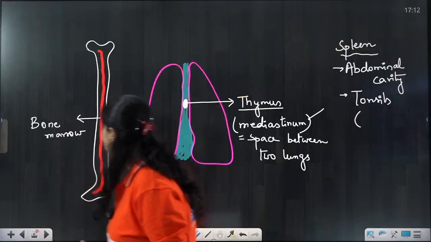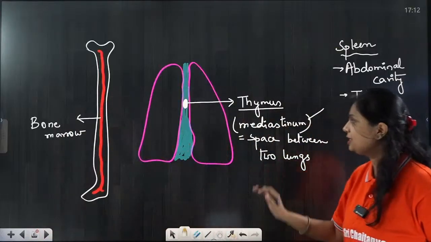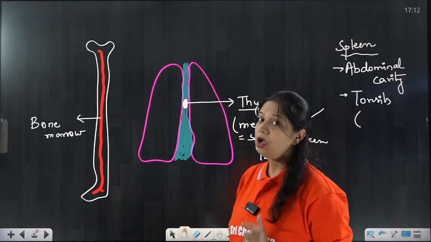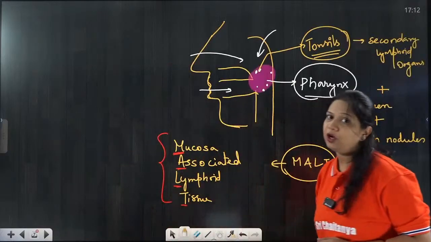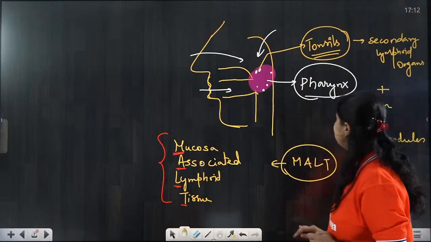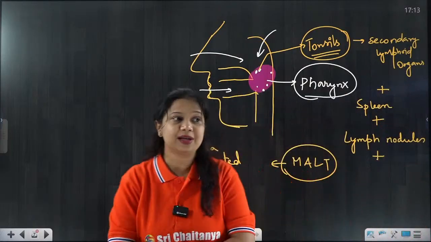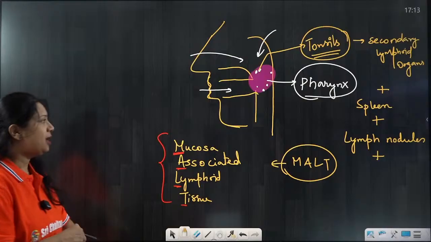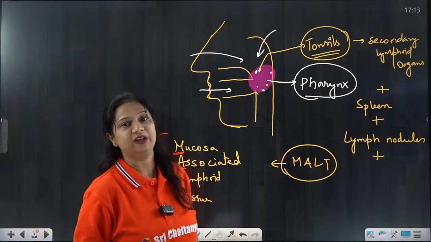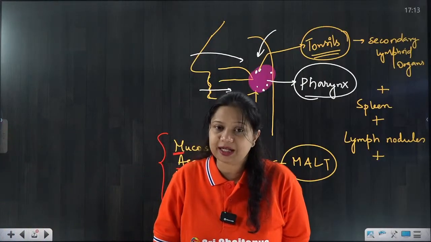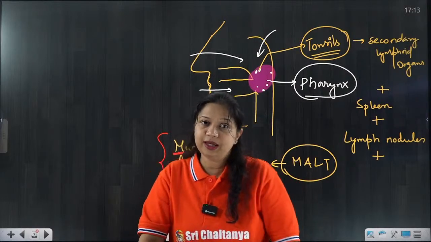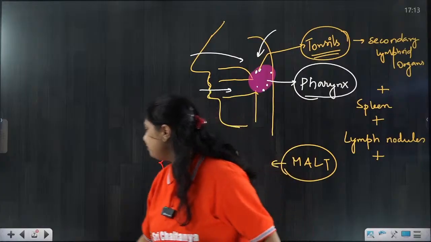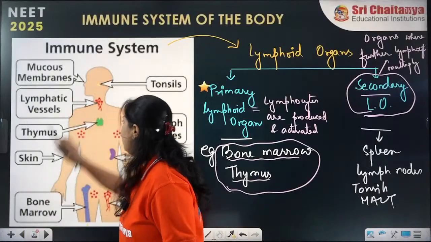So these are all different types of lymphoid organs. Bone marrow and thymus are the primary lymphoid organs. And these are secondary lymphoid organs, which are pharyngeal tonsils, the spleen, mucosa associated lymphoid tissues and the various parts of the lymph nodes. Mucosa associated lymphoid tissues we will discuss in detail when we study human health and disease.